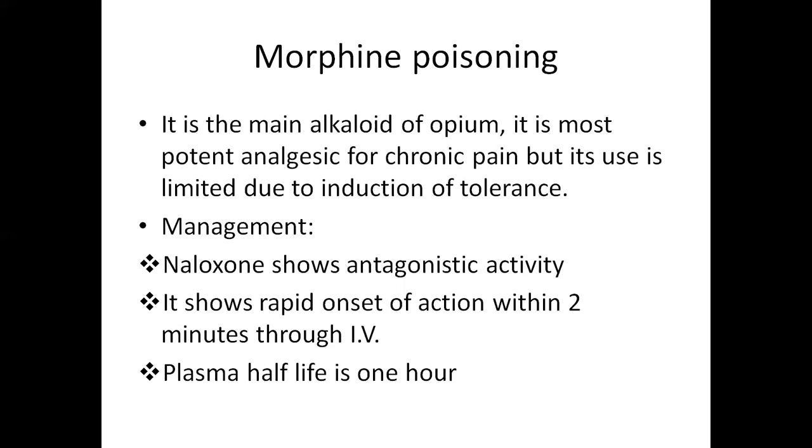During the Second World War, the soldiers used to take morphine for relief of their pain. But about 4 lakh soldiers became addicted to morphine. So that is why morphine use is strictly limited by governments. For management of morphine poisoning, naloxone is the main drug given. Naloxone shows antagonistic activity, and it has a rapid onset of action within 2 minutes when given through the IV route. The plasma half-life of naloxone is 1 hour.